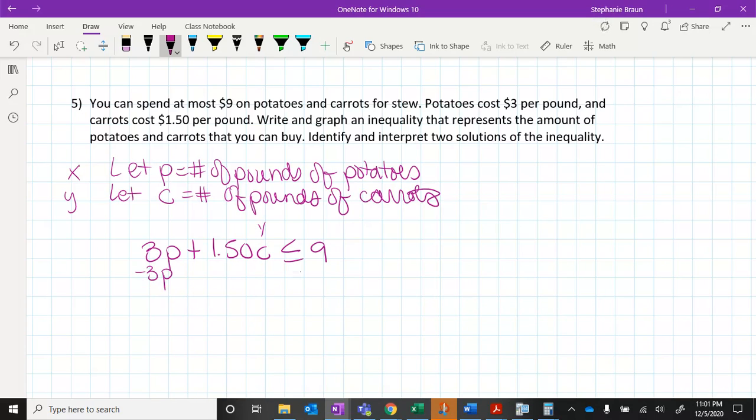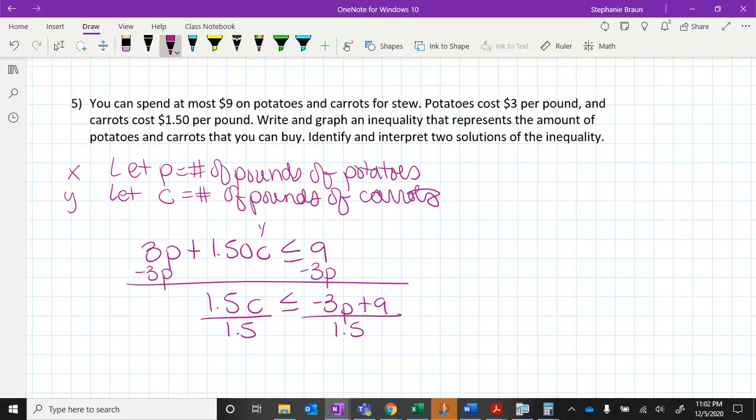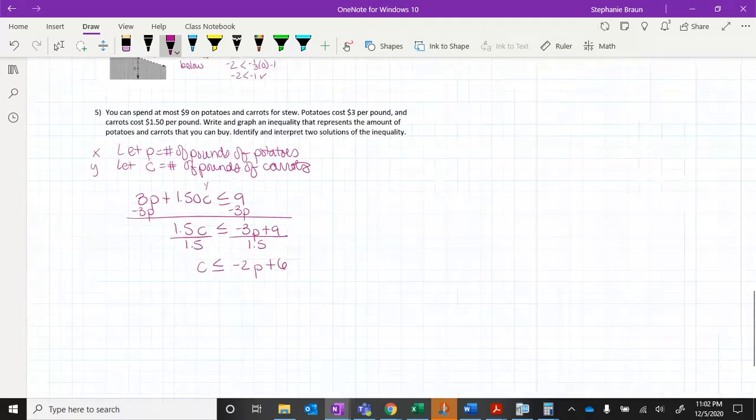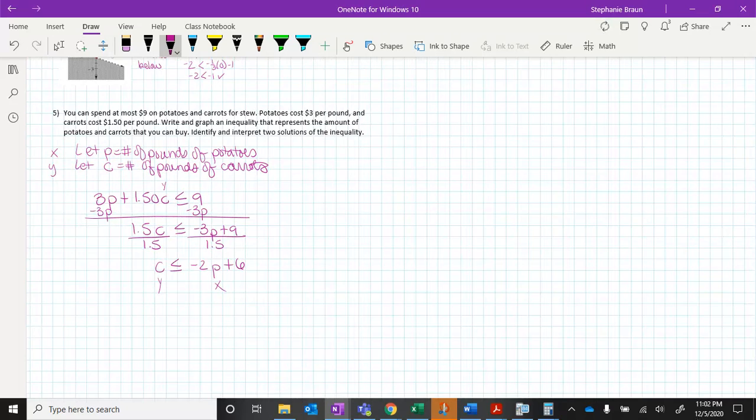So I'm going to subtract 3p from both sides. 1.5c is less than or equal to negative 3p plus 9, divided by 1.5. C is less than or equal to negative 3 divided by 1.5, which is negative 2p, plus 6. Again, this is like your y and this is like your x.